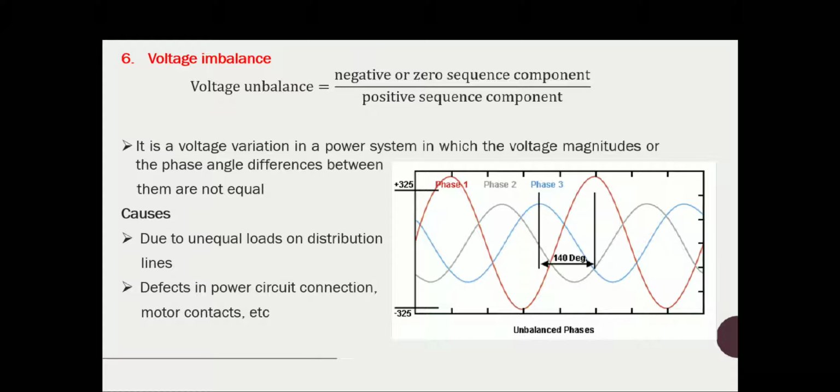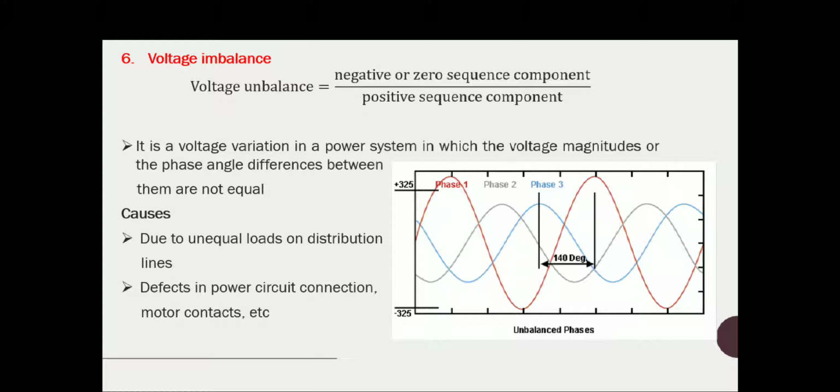Now we are going to discuss another type of power quality issue that is known as voltage imbalance, sometimes known as voltage unbalance. That is the ratio between the negative or zero sequence component of voltage or current to the positive sequence component. What is voltage imbalance?